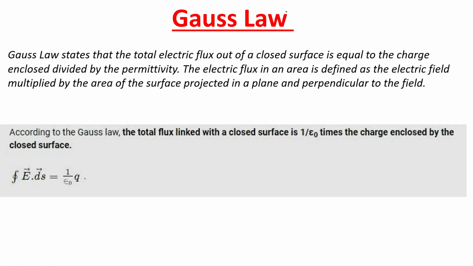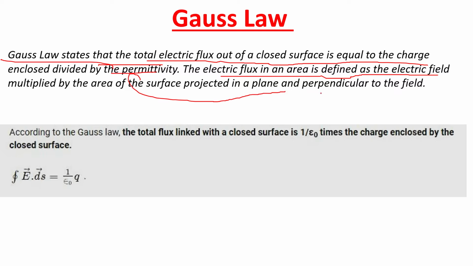Next, Gauss law. Gauss law states that the total electric flux out of a closed surface is equal to the charge enclosed divided by permittivity. The electric flux in an area is defined as the electric field multiplied by the area of the surface projected in a plane perpendicular to the field.